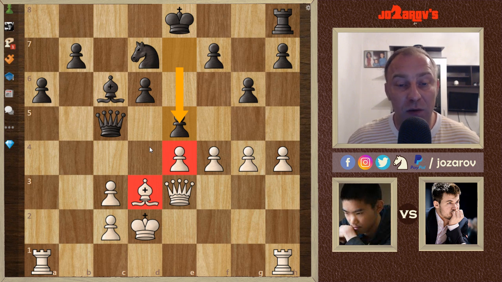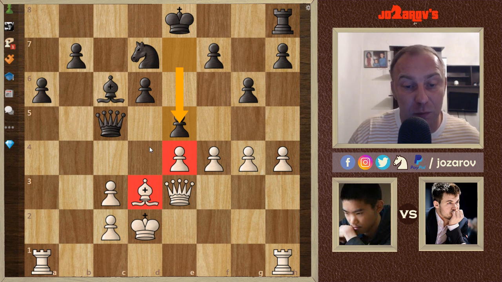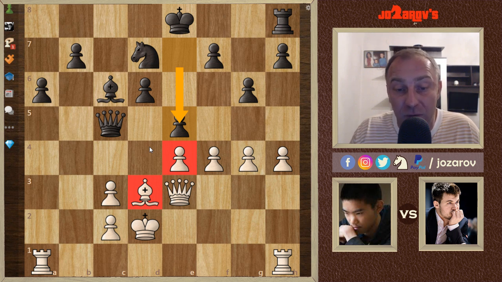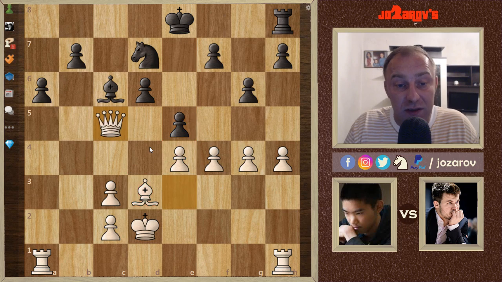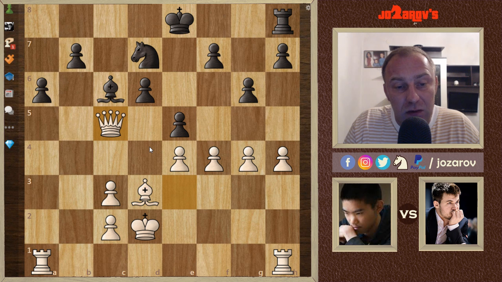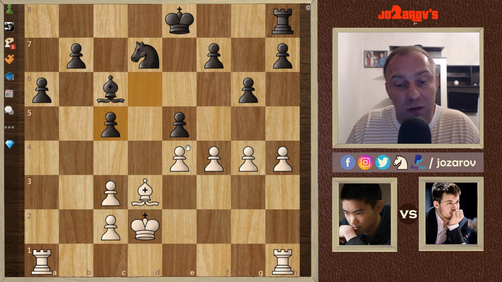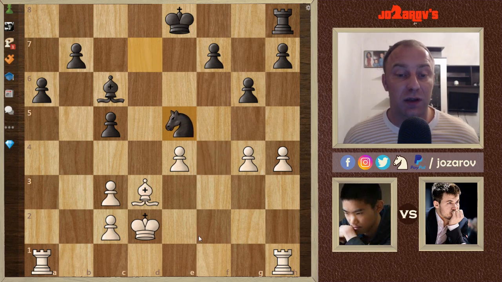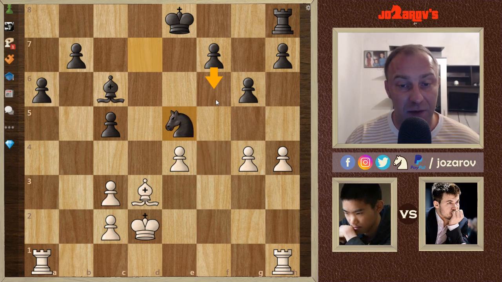So if you put this position into an engine, it will show you that White is much better, but it's really hard to play this game as you don't find a way to get this rook into the game. You cannot find a way to get your bishop into the game. Here, after the move e5, Jeffery tried queen takes c5, and we have now d takes c5. What Magnus would love to do here, that White simply takes, but then you would have a blockade with knight to e5 and then followed with f6.